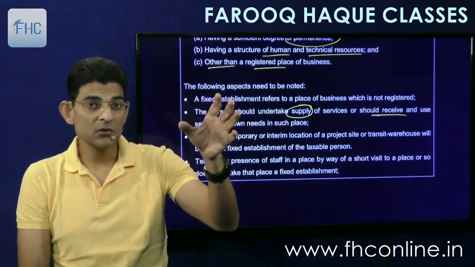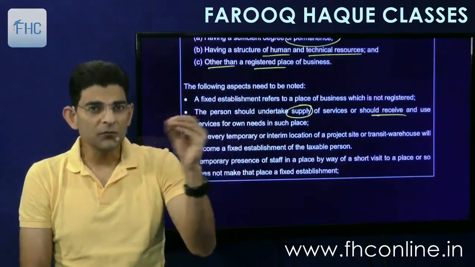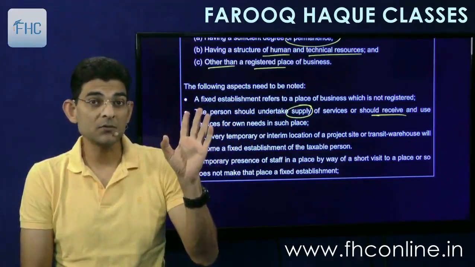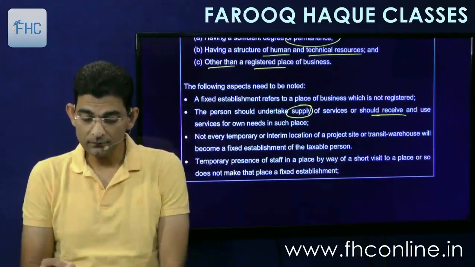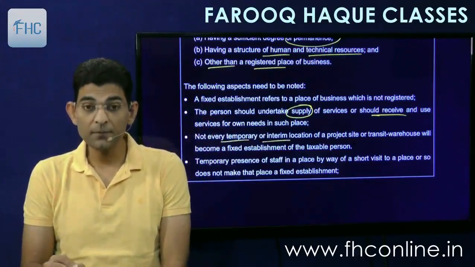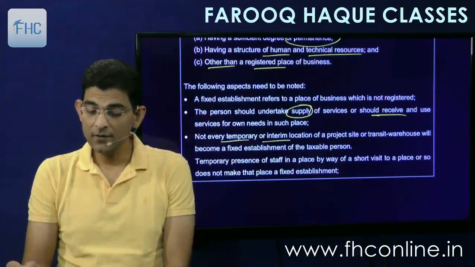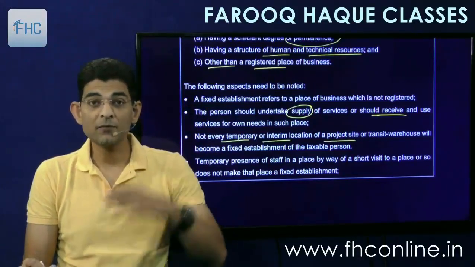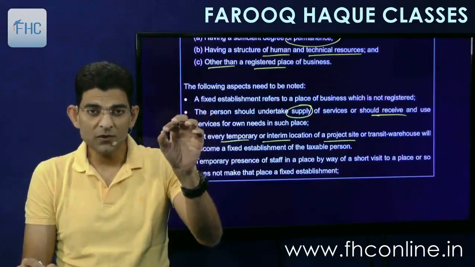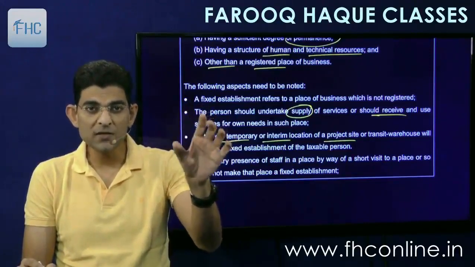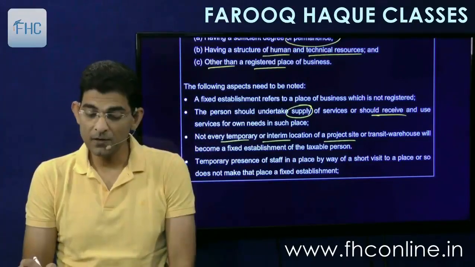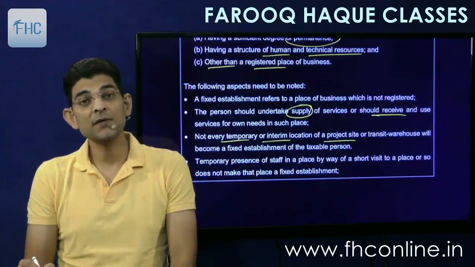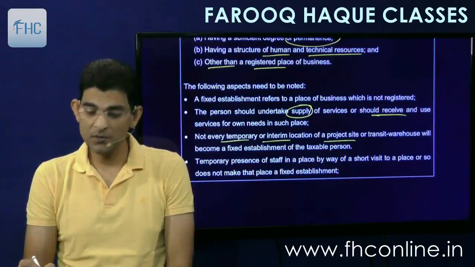So any office that you set up for the time being, for a few days, temporary in nature, will not be called a fixed establishment. Okay. So anything which is temporary or interim for the time being will not be an establishment, including a project site. Like you can have a project site at some place, but which is for some time, few days, then it will not be a fixed place. But if it is a long-term thing, it is going to stay there for 2 years and 3 years and 4 years, then yes, it will become a fixed establishment.